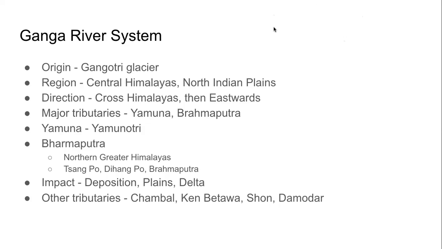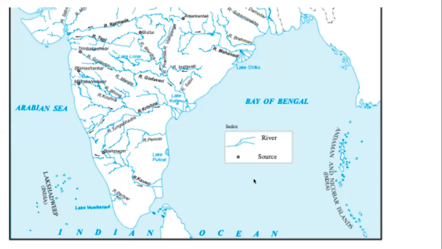Are you able to see, or do you want me to show it on the map? Able to see, sir. Yes. What is the direction of these rivers, Chambal, Ken, Betwa, Shon, Damodar? They are moving from south to north, from, say, southwest to northeast. It is opposite to the direction of the Ganga. Once they meet Ganga, they all flow in the same direction. All these are tributaries. I will show it to you on the map.